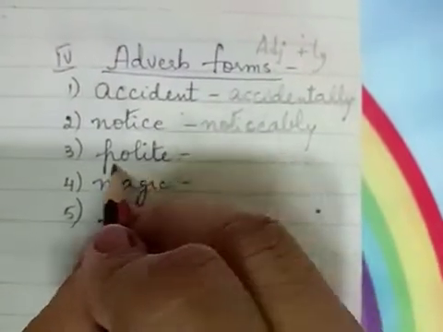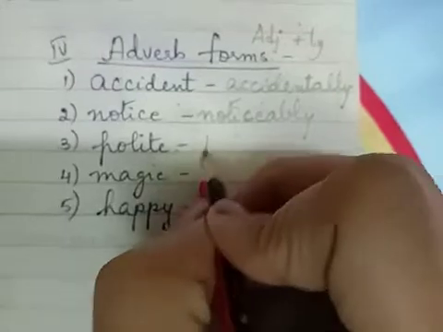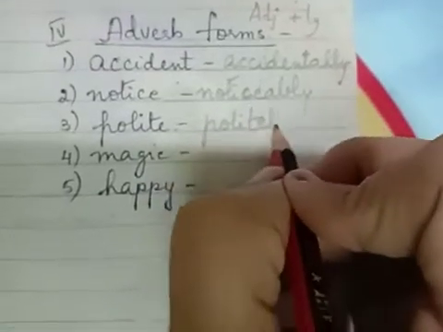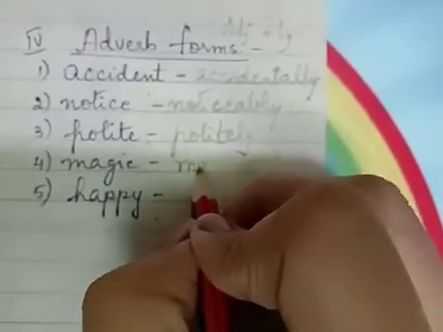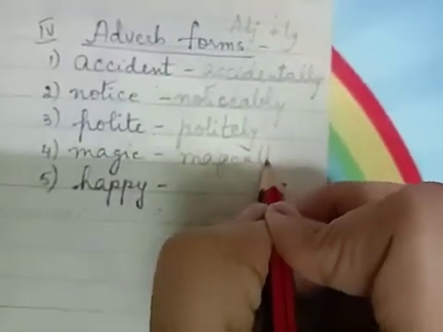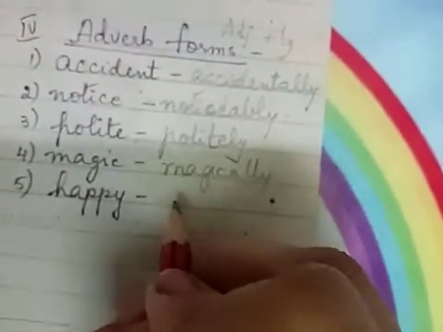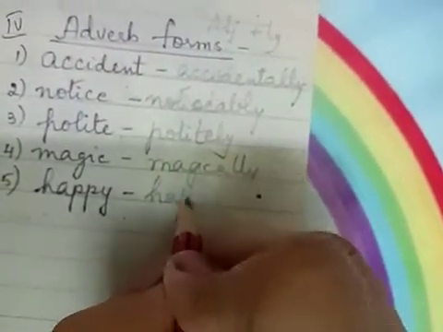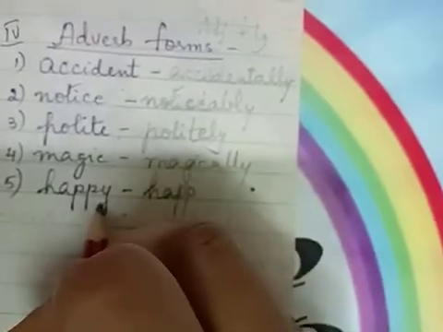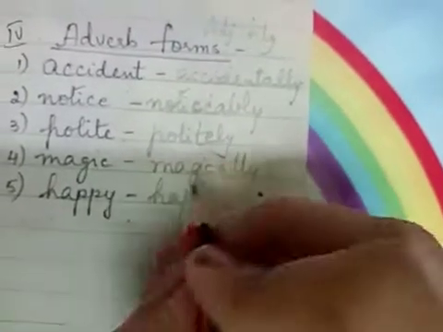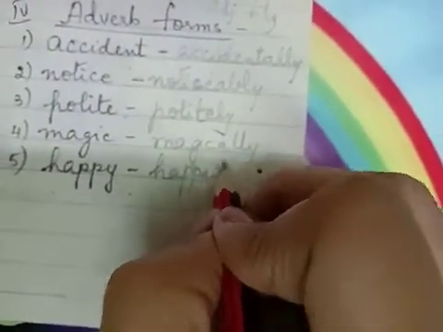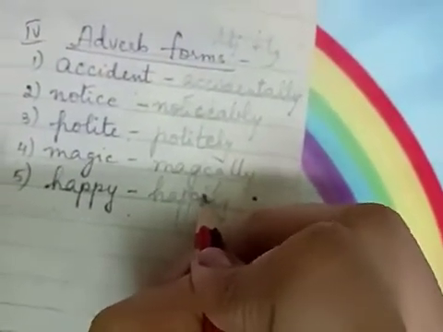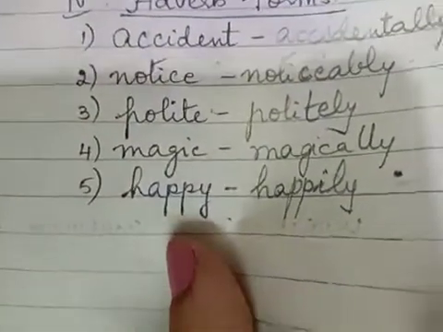Polite. Polite is already an adjective, to be polite. So you will only add a ly. Magic is a noun. Magical is the adjective. So the adverb will be magically. Happy. Okay, to be happy. Happiness is the noun. Happy is an adjective already, so you only have to add a ly. So when you add a ly, it becomes happily. So that's the adverb form.